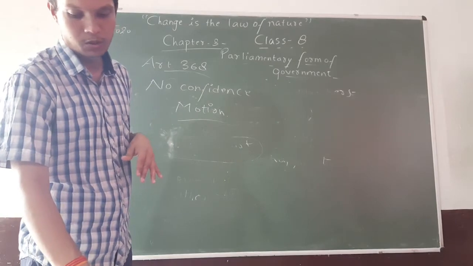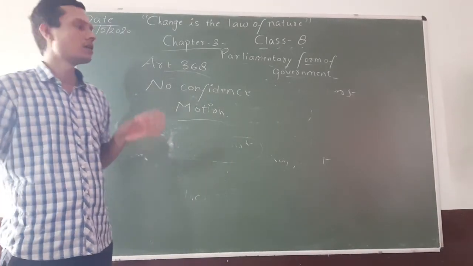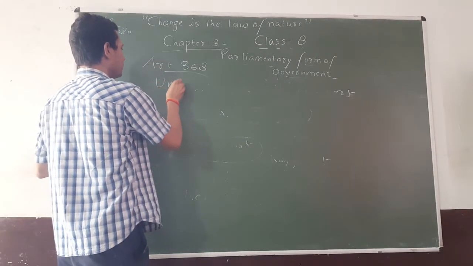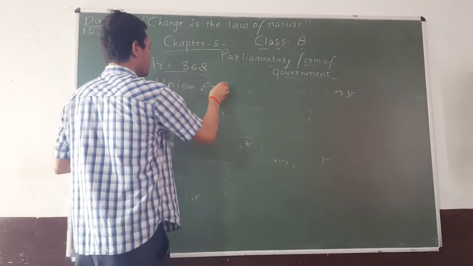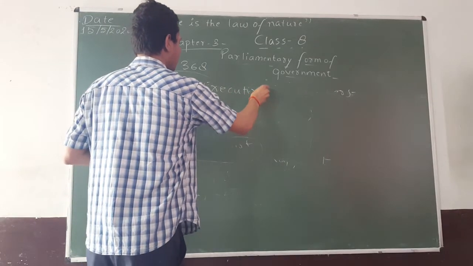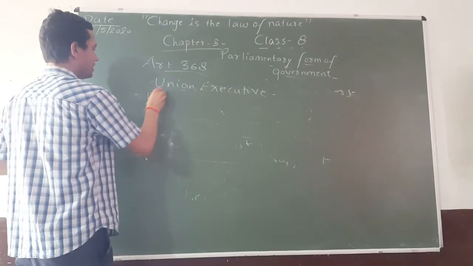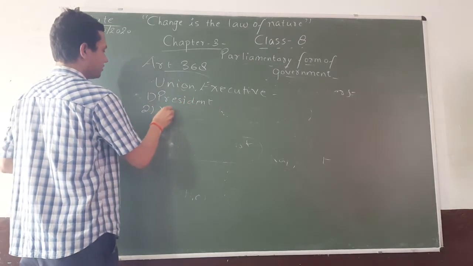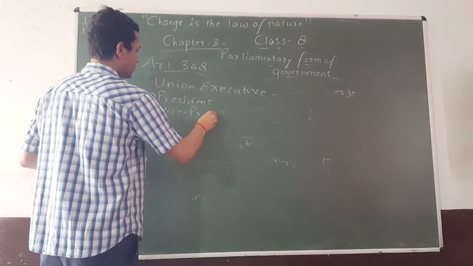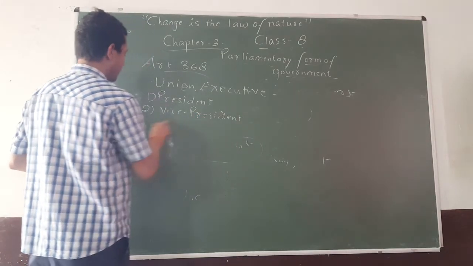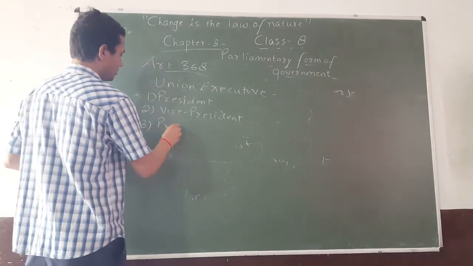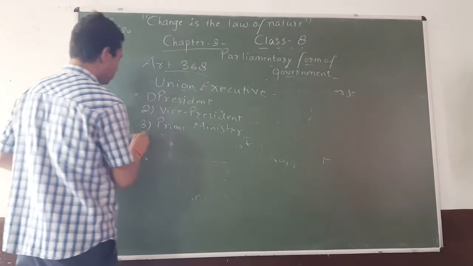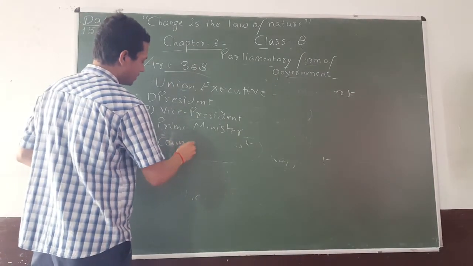The executive. The union executive consists of the president, vice president, prime minister, and the rest of the council of ministers subordinate to the prime minister.